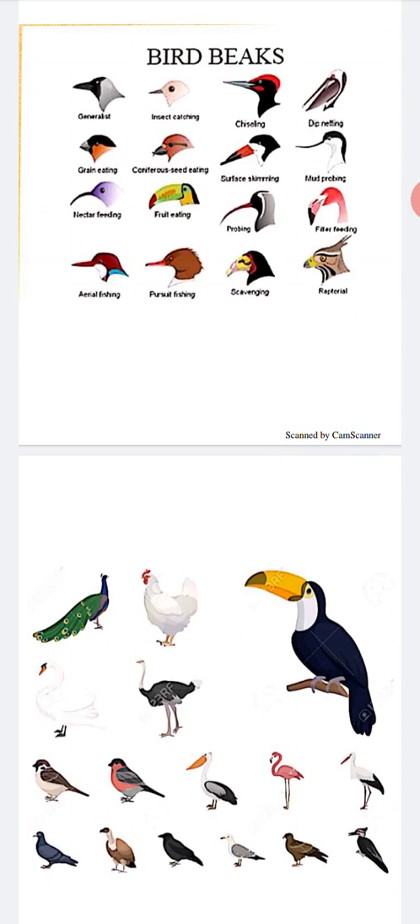The beaks of birds are not the same. Each beak is different according to the bird's need. Some birds have short beaks while others have long beaks. Some birds have flat beaks while others have crooked beaks.